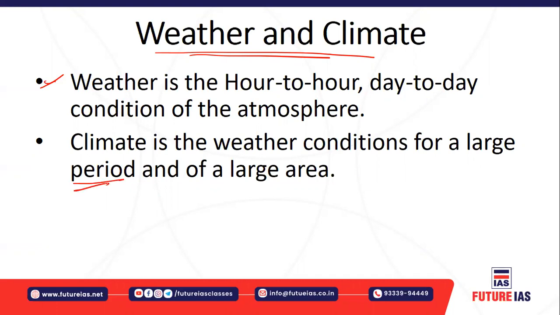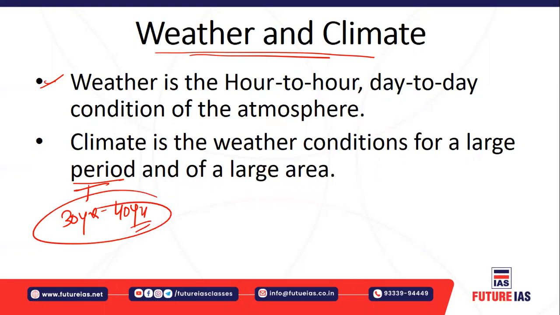This larger period may be 30 years, maybe 40 years. So we take the average weather conditions for a particular area, or over a larger area, for a larger period of time, that may be 30 to 40 years. So weather is a day-to-day change, but climate is not a day-to-day change; it is the average of the weather conditions over a larger period of time, over a larger area.